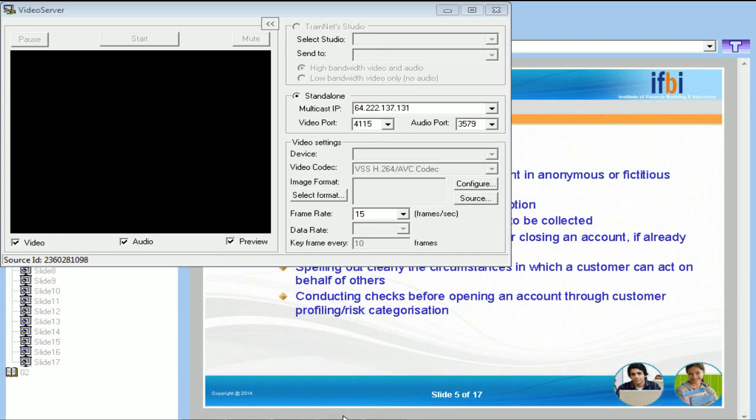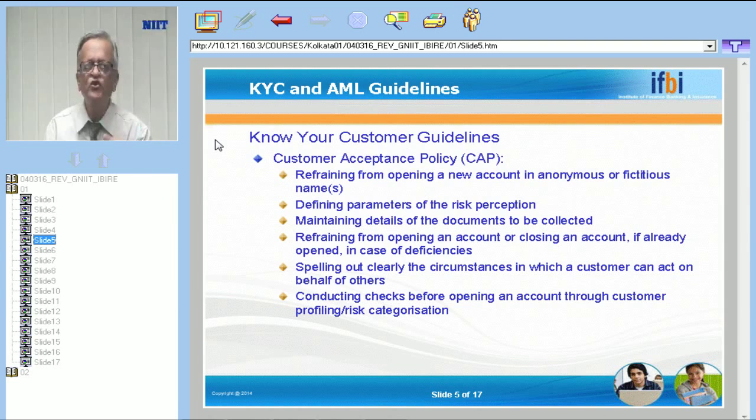Opening the account, the customer told you that I will give this document after 2 or 3 days, but he does not give the document. In such a case, if you have opened the account, you do not close the account also. So here in such cases, normally no account should be opened if documents are not available. And if documents are not given and you have opened the account, then you cannot close the account also. That is the meaning of the fourth point.